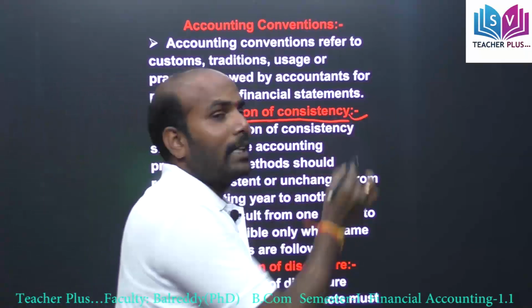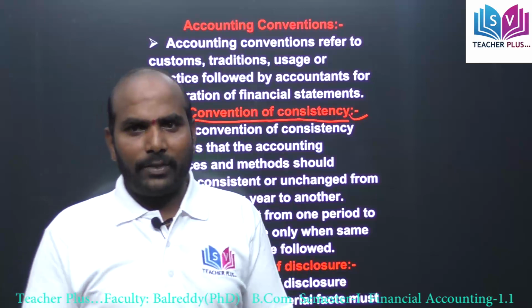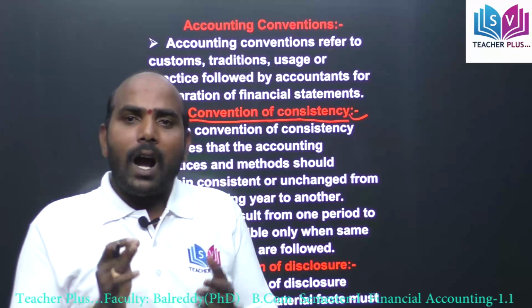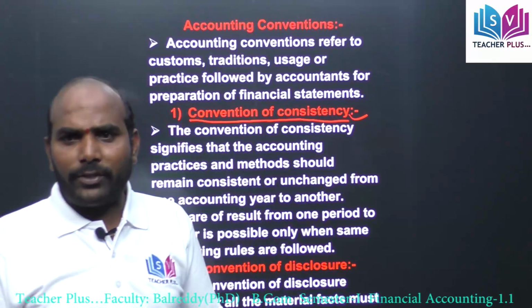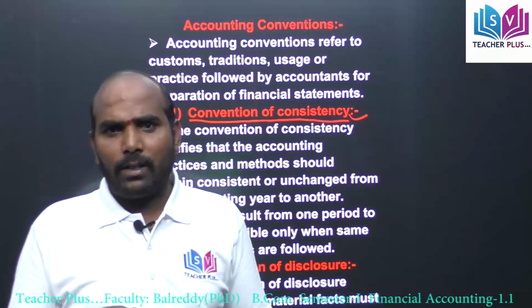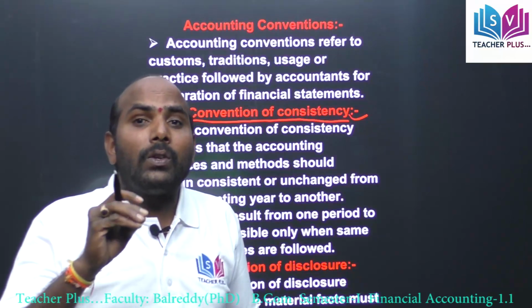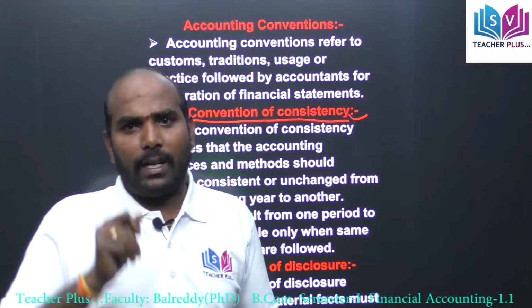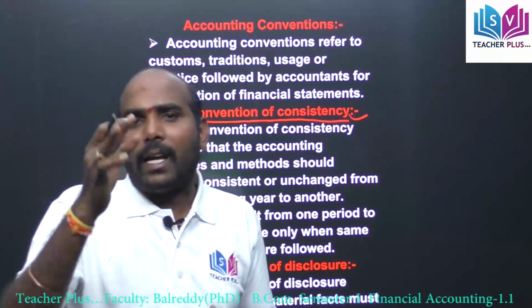Consistency means stability. According to this convention, when we follow one method, we have to continue the same method for every year.